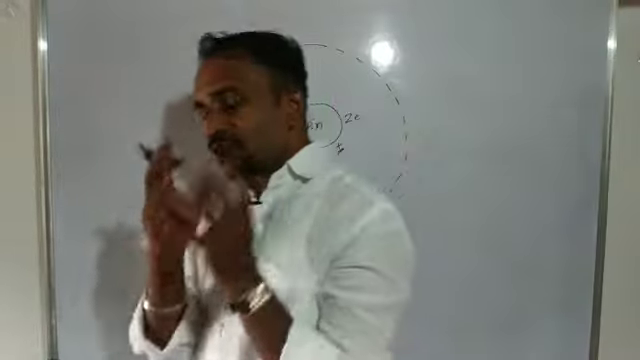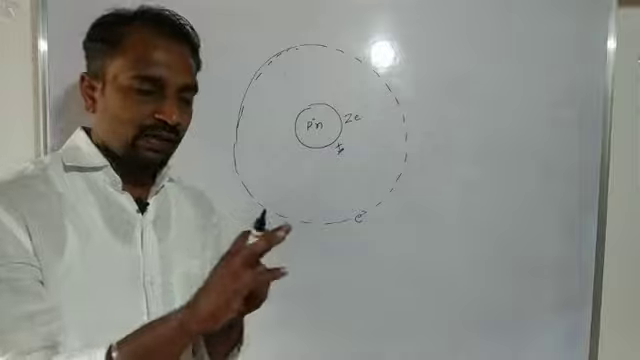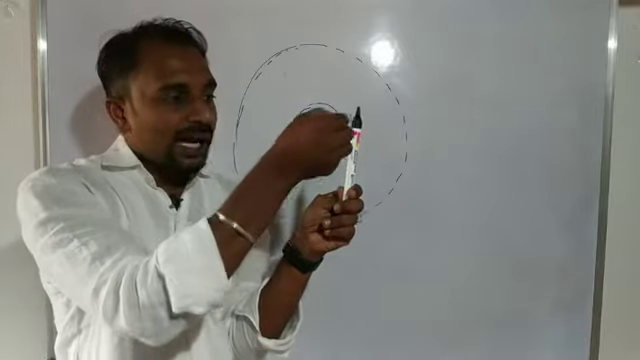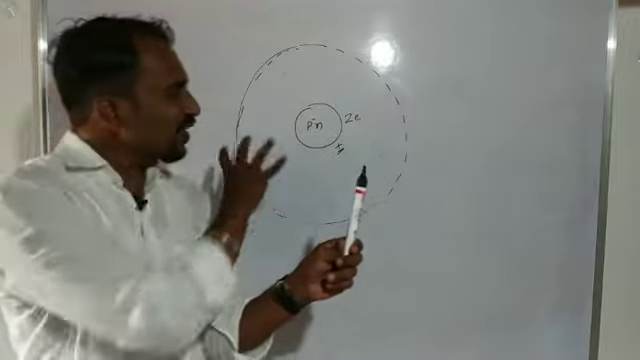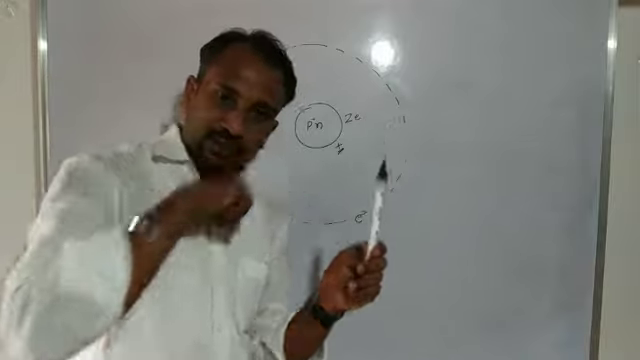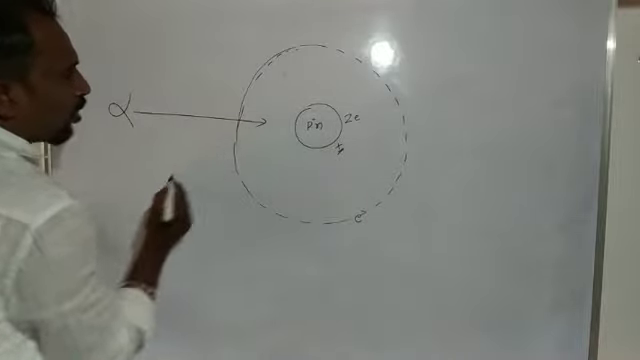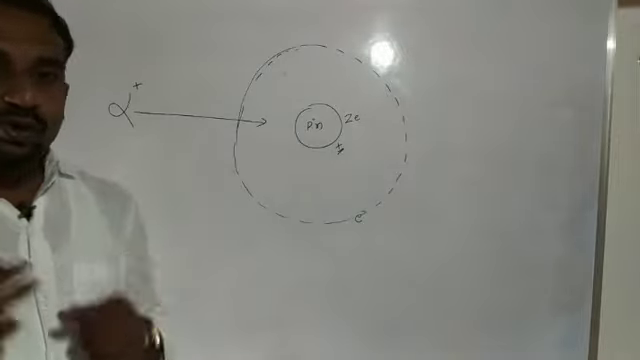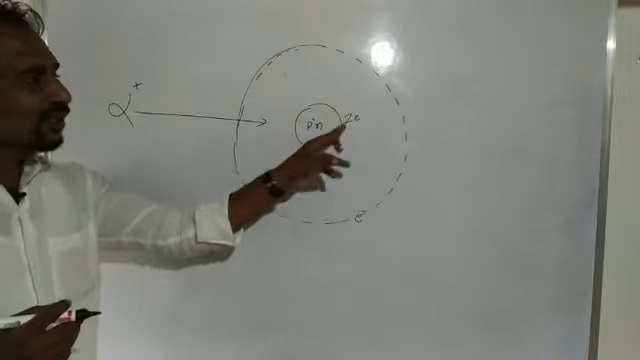Now, when an alpha particle moves towards the gold foil, suppose this is the gold foil and this is the alpha particle moving towards it. The gold foil is made up of a number of atoms. Here is one of the atoms, and the alpha particle moves towards the nucleus. The alpha particle is a positively charged particle, and the nucleus is also positively charged.